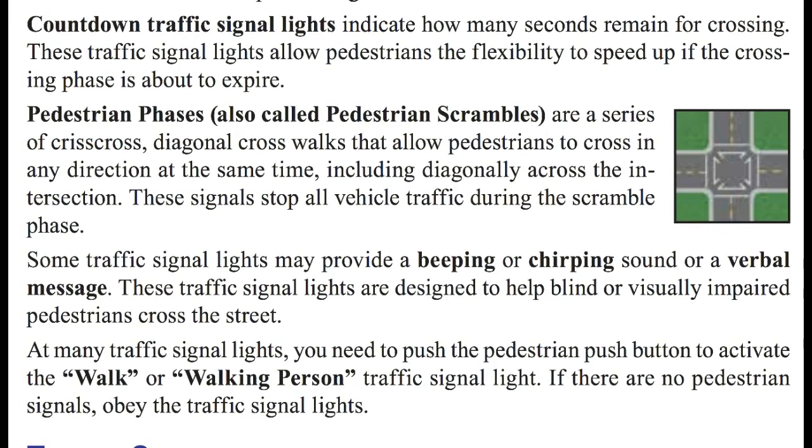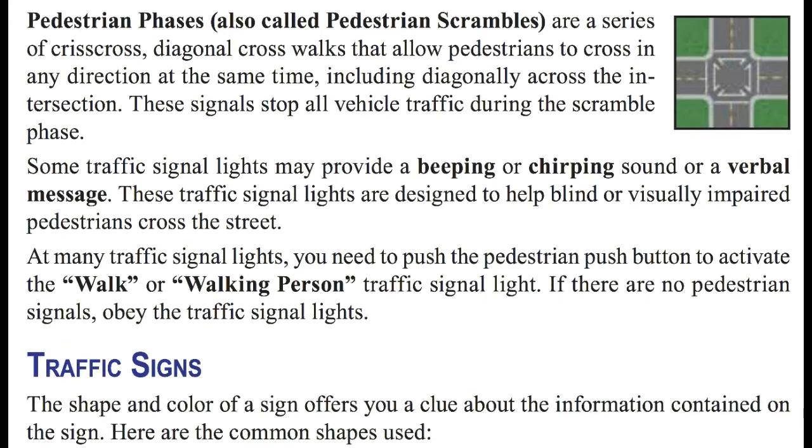Okay, what about countdown traffic signal lights? They indicate how many seconds remain in the crossing. So you might get a 10, 9, 8, 7. These traffic signal lights allow pedestrians the flexibility to speed up if the crossing phase is about to expire.